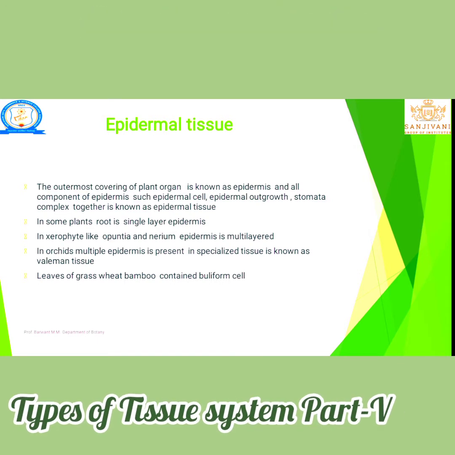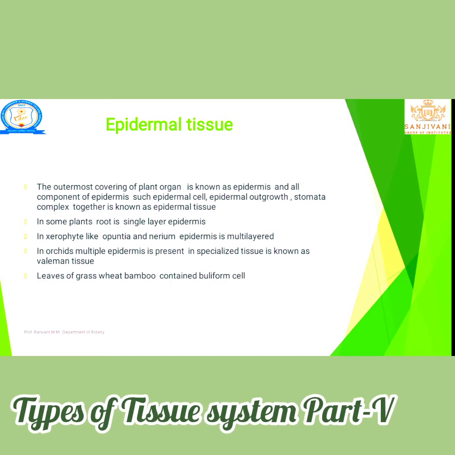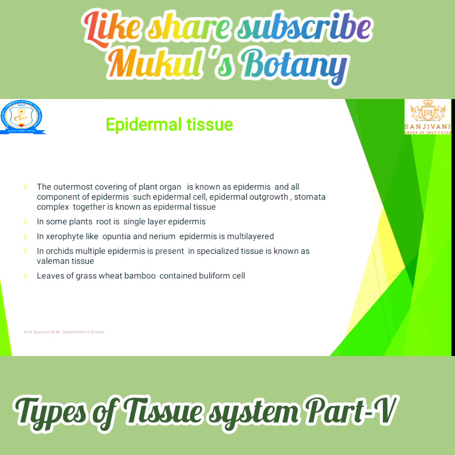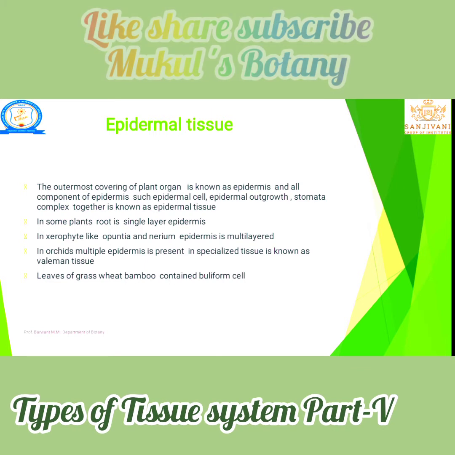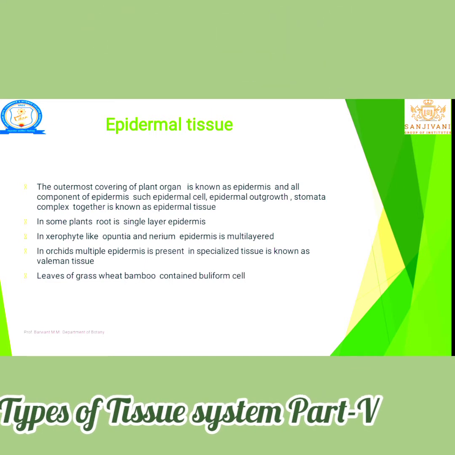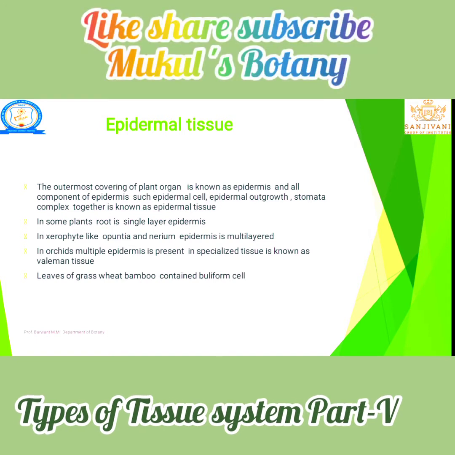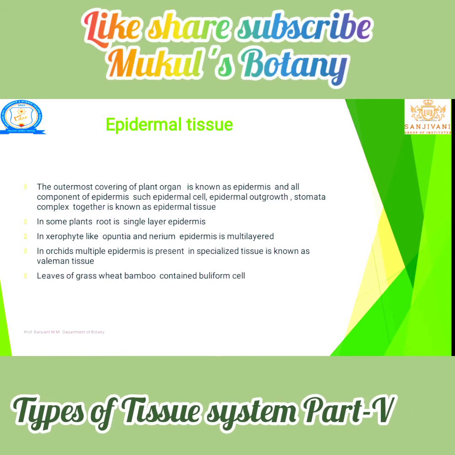Why? Because the temperature is so high, the loss of water is avoided by the multilayer epidermis. The leaves of grasses, wheat and bamboo contain bulliform cells.